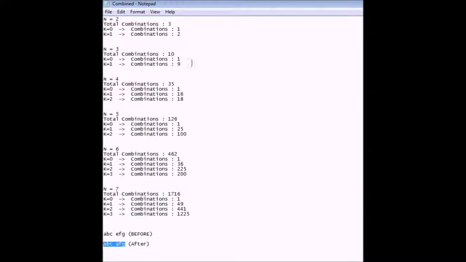So the total unique outcomes that it found, and also for each k, how many of these combinations were 0 swaps, or 1 swap, or 2 swaps. So for n equals 4, there was a total of 35 combinations, and out of those 35 combinations, 16 combinations happened where there was only 1 swap. And then based on this data, we found most of our formulas.